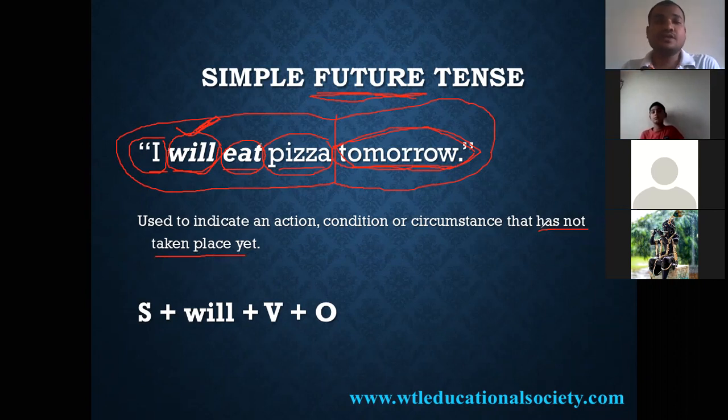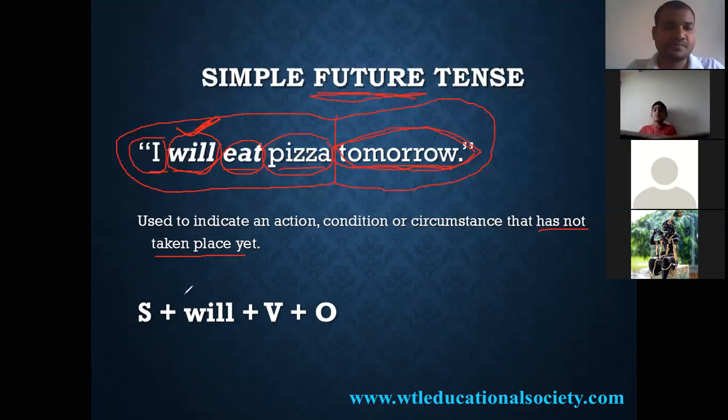The simple future tense indicates an action or condition or circumstance that hasn't yet started. It always talks about actions which are not yet started. It will start in the future, but it has not started. Whatever things happen in the future, the simple future tense talks about that.